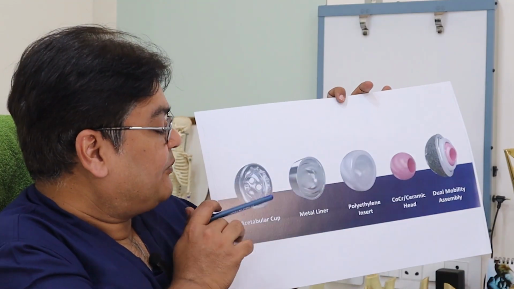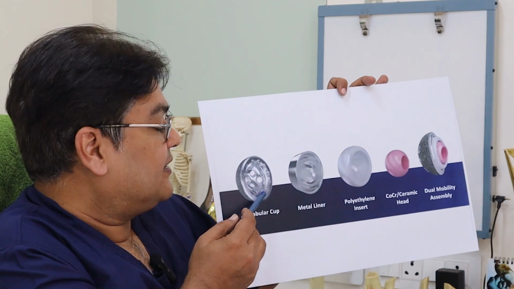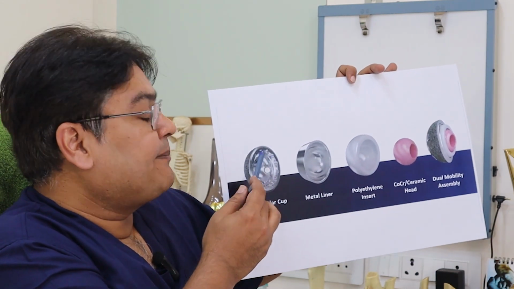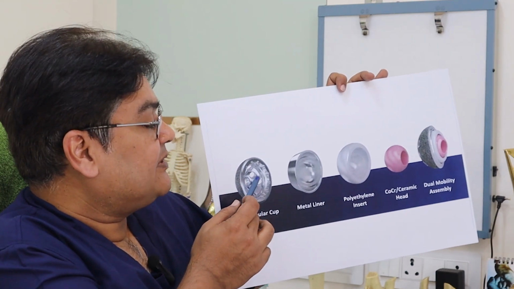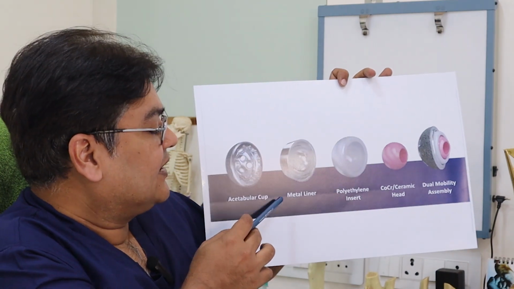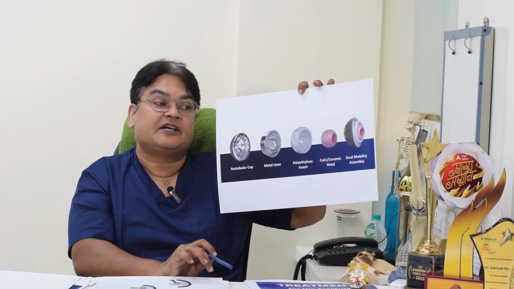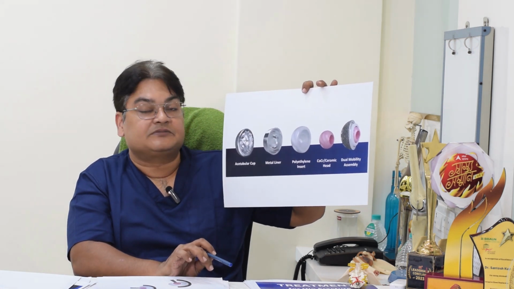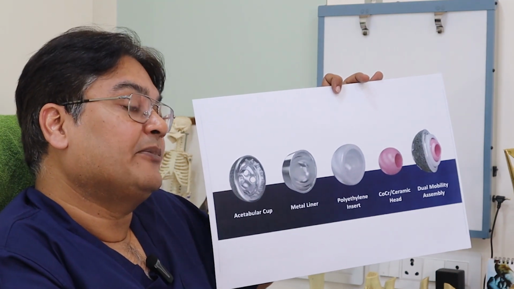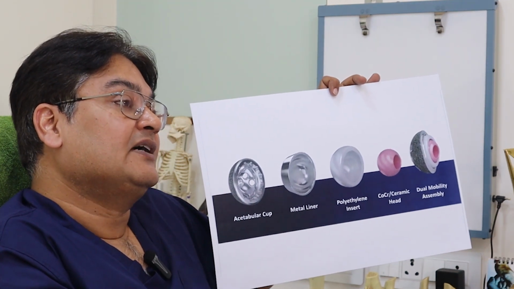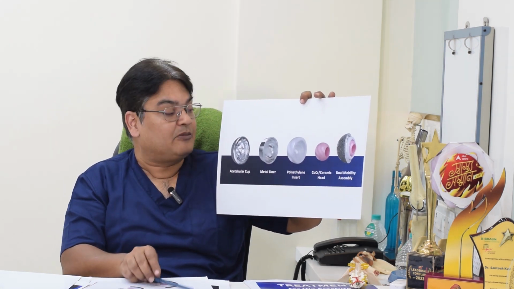Now just coming to the cup once more, this is the acetabular cup of a non-cemented total hip replacement. This cup is made of titanium and tantalum, and it is highly porous coated from outside, and multiple screw holes are there just to fix it. This is a liner. This liner can be a metal liner in a dual mobility cup, or it can be a polyliner. So this is the composition of a dual mobility cup. The word dual mobility means there are two heads, so it gives an even larger range of movement. So this is dual mobility.